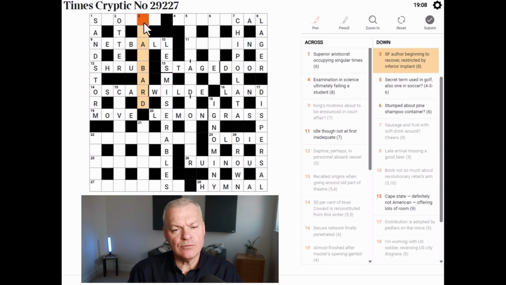What could this begin with? I'm just mentally considering the initial letter. And I'm looking for an implant rather than a science fiction author. Not getting that.